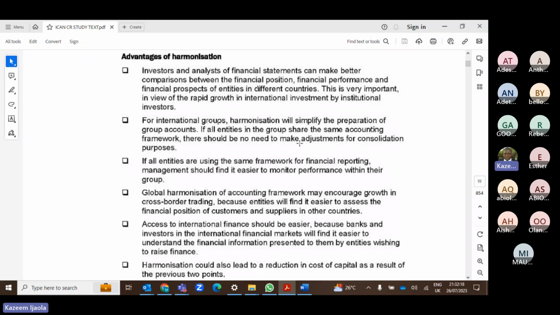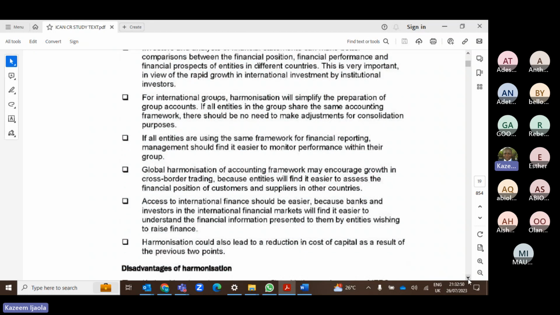You don't need to do a series of adjustments because you have prepared both entities' accounts using the same accounting rules. So it simplifies the preparation of group accounts for those multinationals that have a group of companies scattered everywhere. Then the third one is that if all entities are using the same framework of financial reporting, management should find it easier to monitor performance. So you can say it aids performance monitoring. You can easily monitor your performance because both sets of accounts are prepared with the same rule.